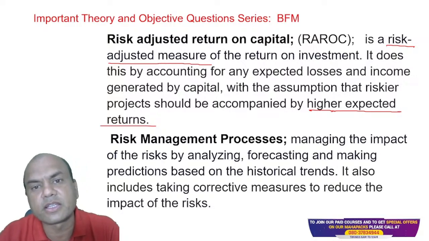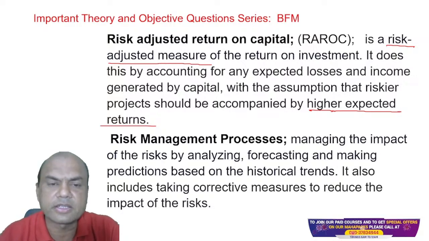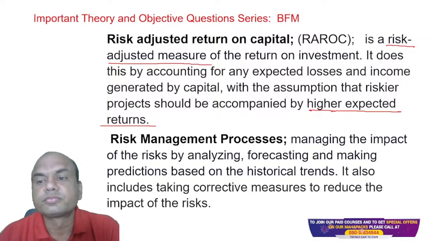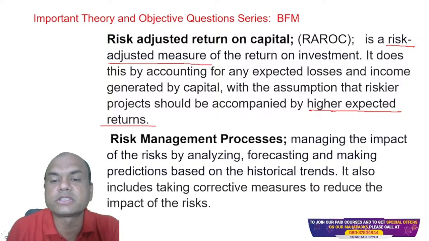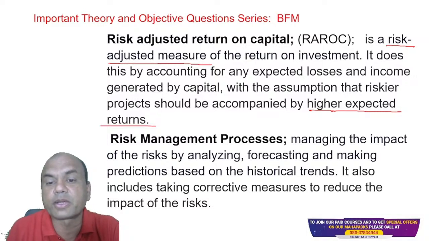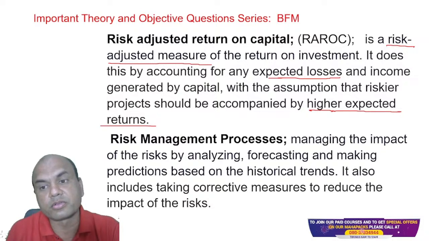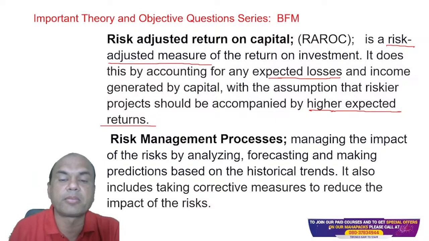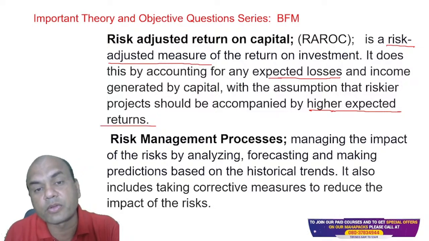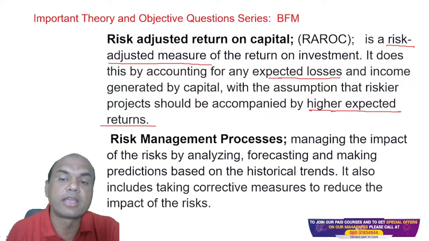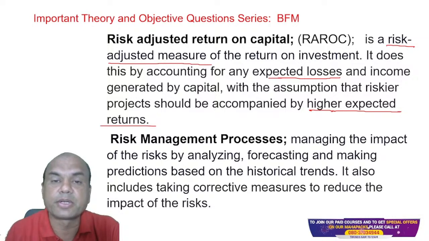Otherwise, wouldn't I invest in the FD, the bank FD, isn't it? So it does this by accounting for any expected losses. What all losses can occur whenever I invest in some riskier project, and the income generated by that capital. Whatever capital I've invested, what is the income generated from that, and whether it suits my risk adjustment.